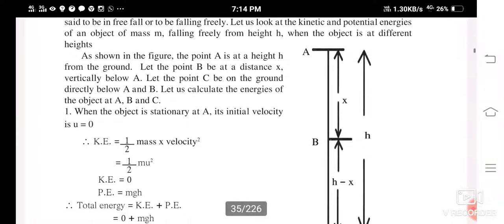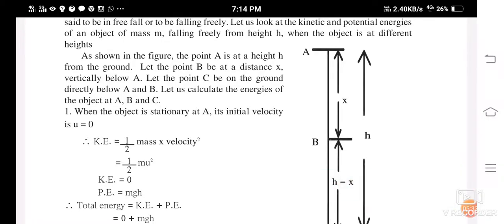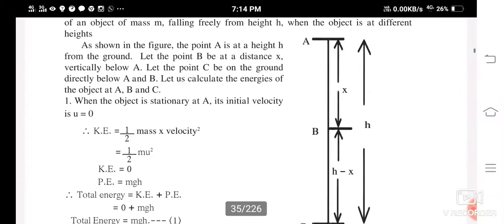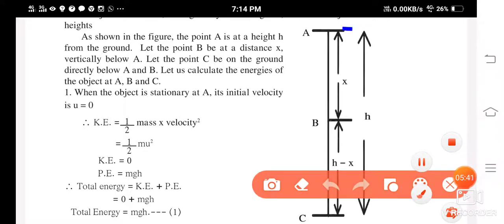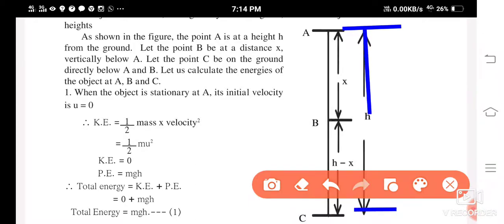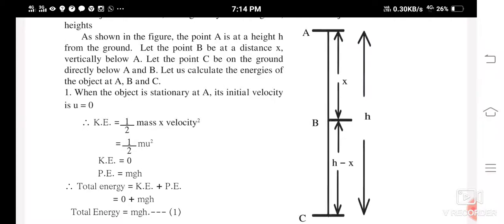Let us find out its kinetic energy and potential energy. You can see here the object is falling freely towards the earth, and the height is h. At different points, you are going to calculate the kinetic energy and the potential energy.